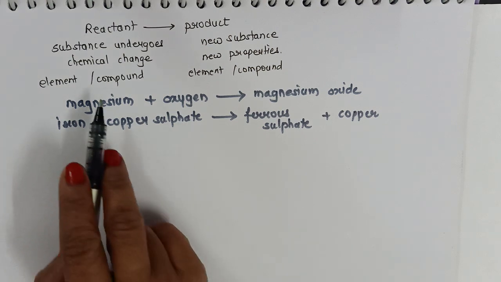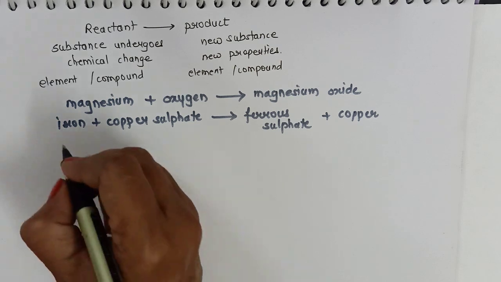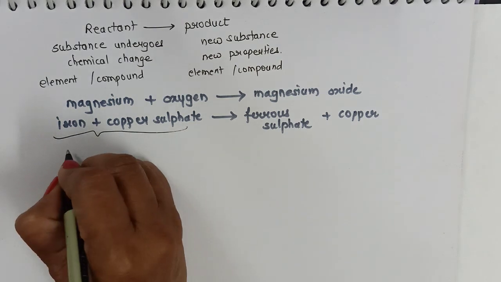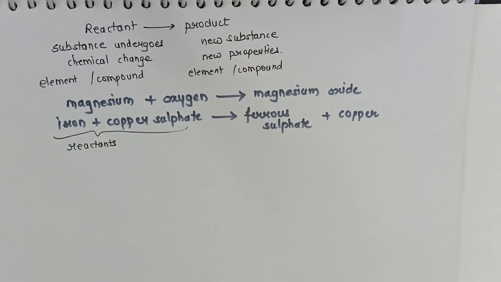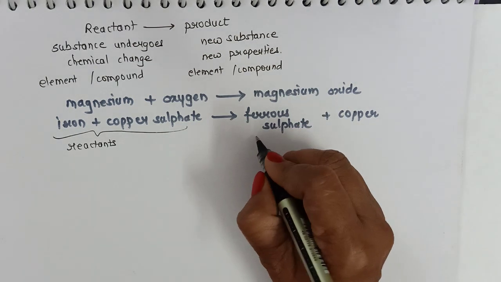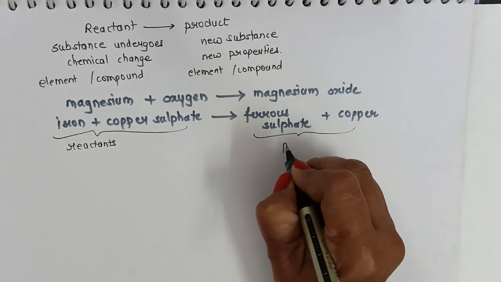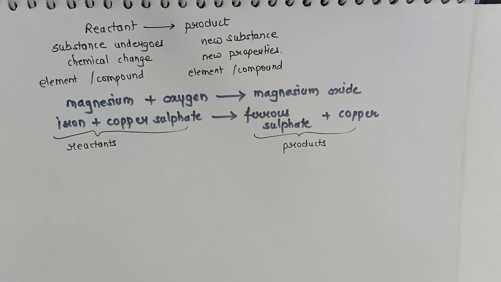Now in this case, magnesium and oxygen, or iron and copper sulfate, these will be called reactants as they are undergoing the chemical change. Magnesium oxide, ferrous sulfate and copper will be called products, as these are the new substances formed with new properties.